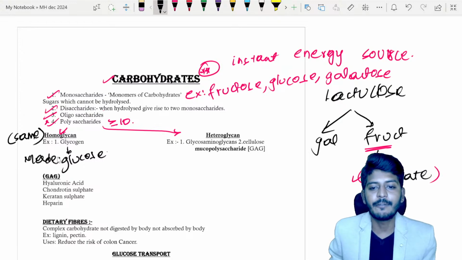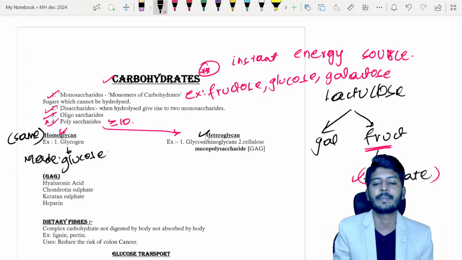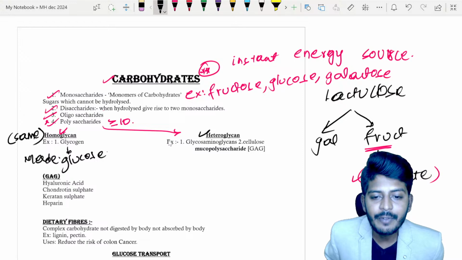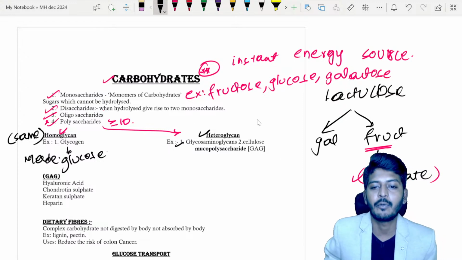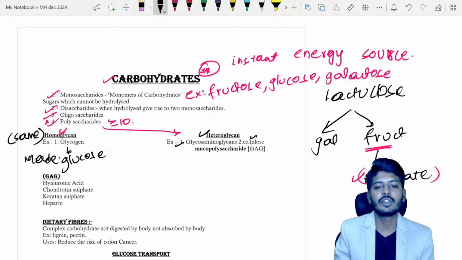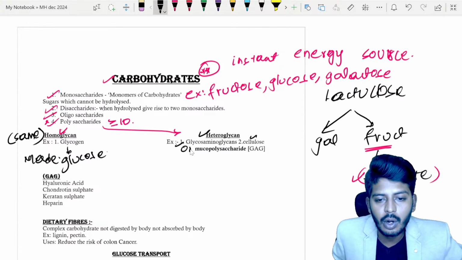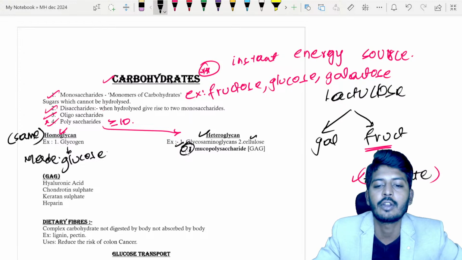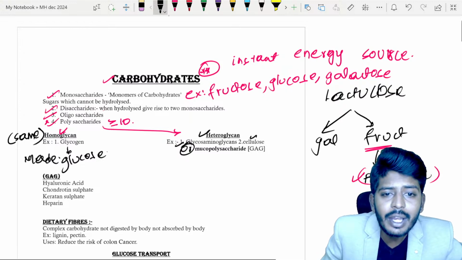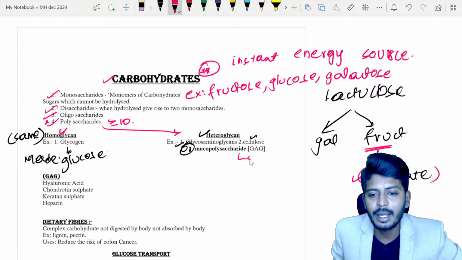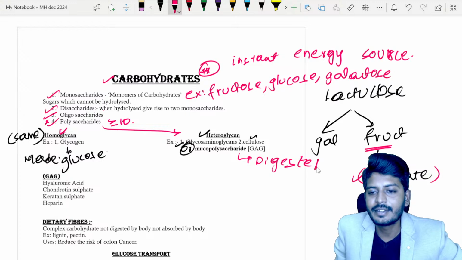If the same carbohydrate is there, I'll call it a homoglycan. Heteroglycans are substances which are made out of different types of sugars. The classic examples are glycosaminoglycans, and one more, cellulose. Glycosaminoglycans are also called mucopolysaccharides. Mucopolysaccharides are digested by the lysosomes.